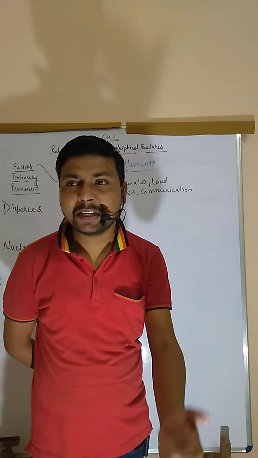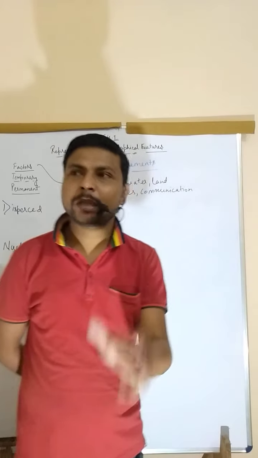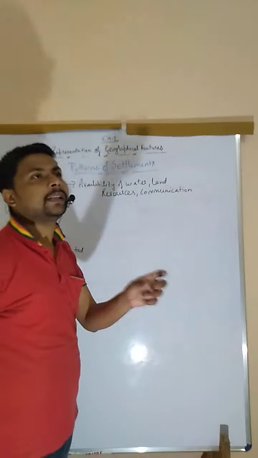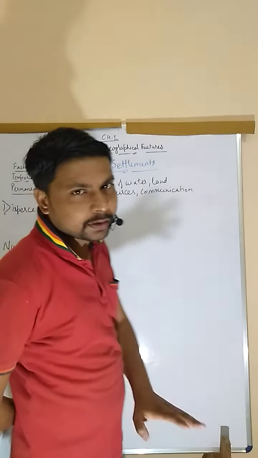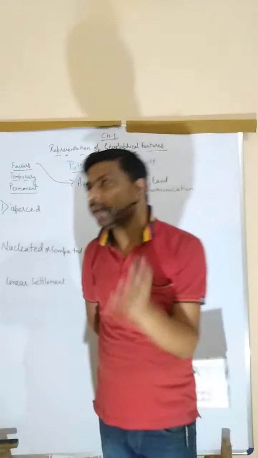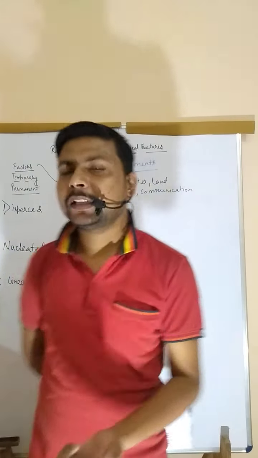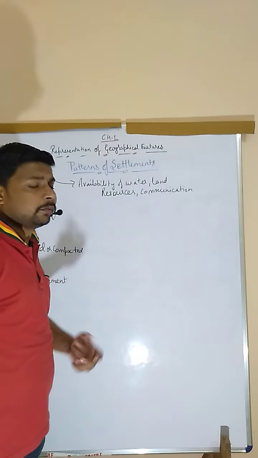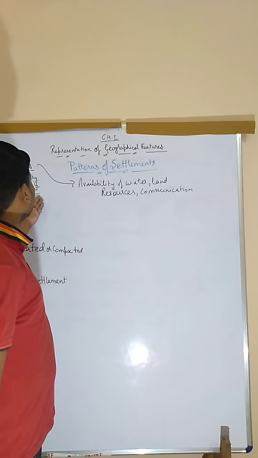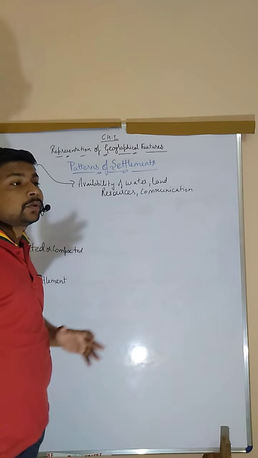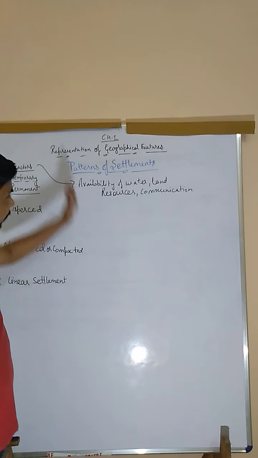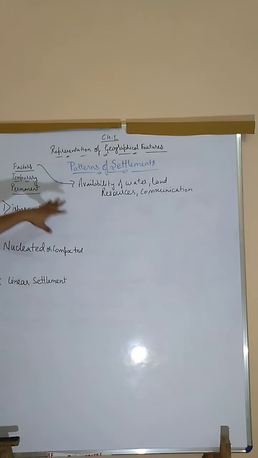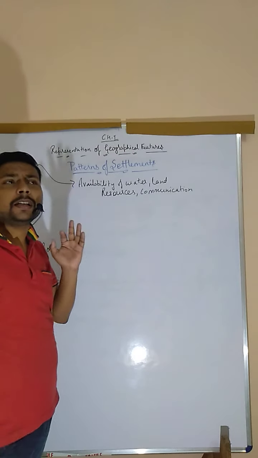Between temporary and permanent: temporary settlements are those where people live for a short duration and make temporary houses. Permanent settlements are where people made permanent houses and lived there for a long time, and they have proper facilities, such as the availability of river water, proper land, proper sources to earn their living, and other things as well, right?